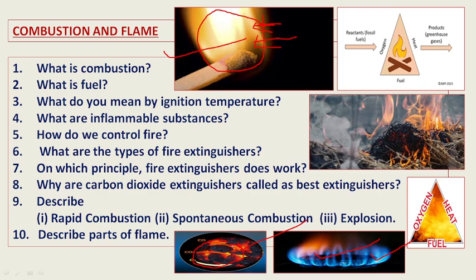If wood is burned, flame will be produced. Flames have different parts, different triangles, like brightest yellow and pale yellow. The bluish color will have more heat, more temperature, in comparison to the yellowish region.